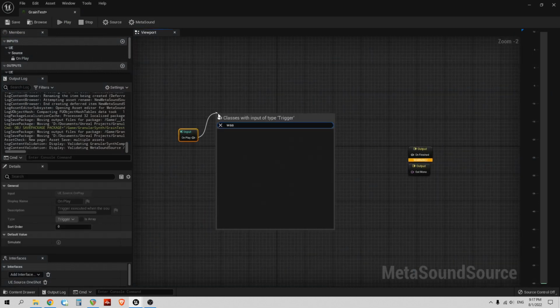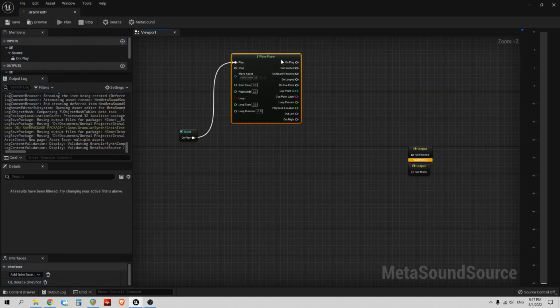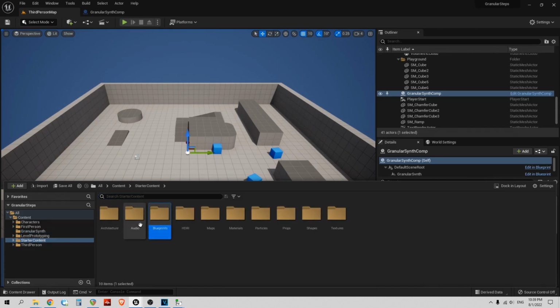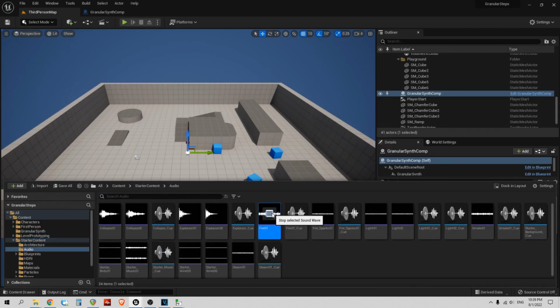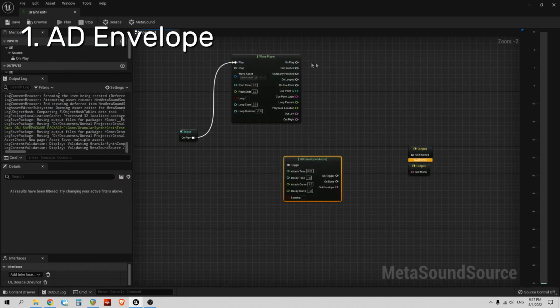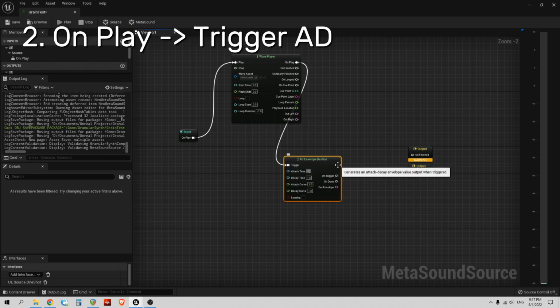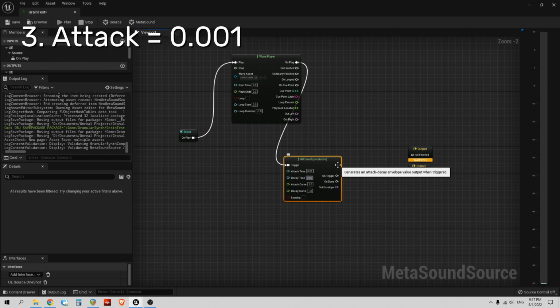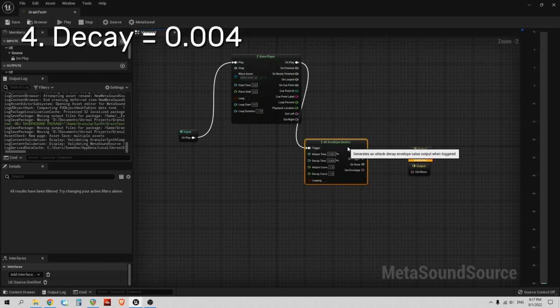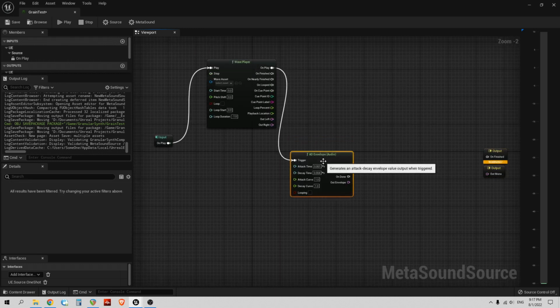So there is one option for this, and this is a wave player. Let's take a file loop from the starter content for testing. Place an AD envelope node in the MetaSound to get a grain. Connect the trigger pin of AD with the OnPlay pin of the wave player. The AD attack and decay time will give the grain the needed timing or length. So let's make it 0.001 and 0.004. So the actual timing of the grain will be 5 milliseconds.